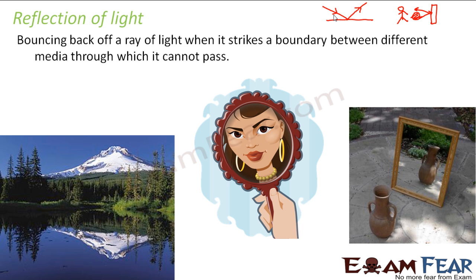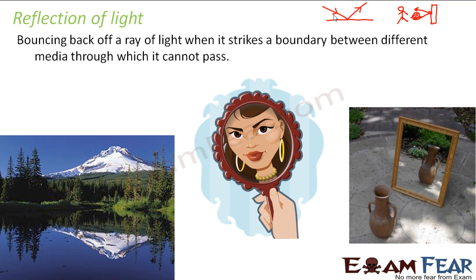So when we think of examples of reflection of light, you can think of all these scenarios. For example, when you see your face in a mirror, what happens? There are rays of light. For example, let us suppose there is no light at all inside a room, right? Even the windows are closed, everything is closed. Will you be able to see your face in the mirror? No, that is because there is no light present at all.